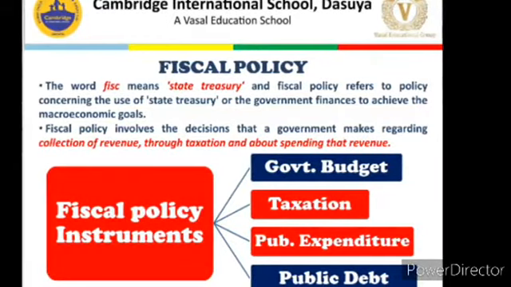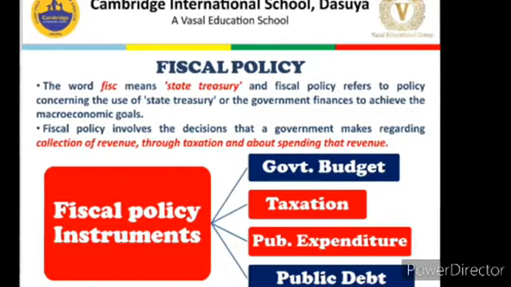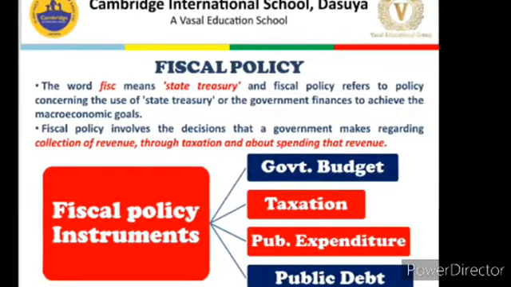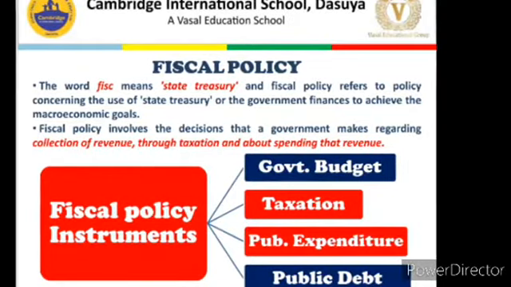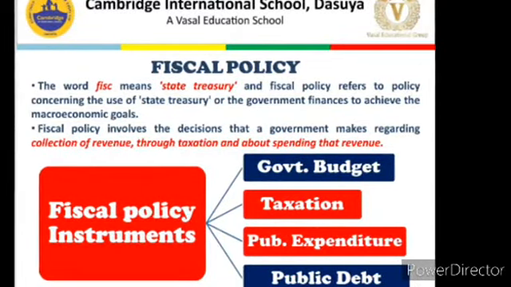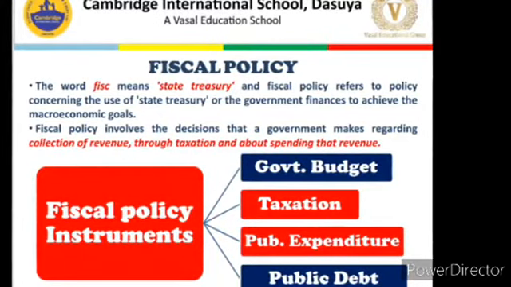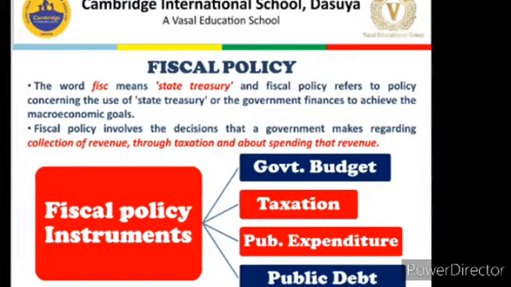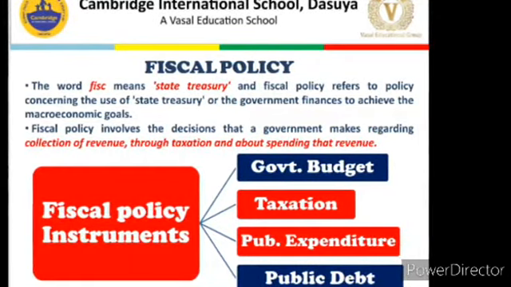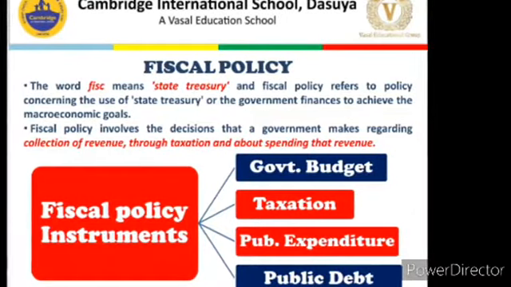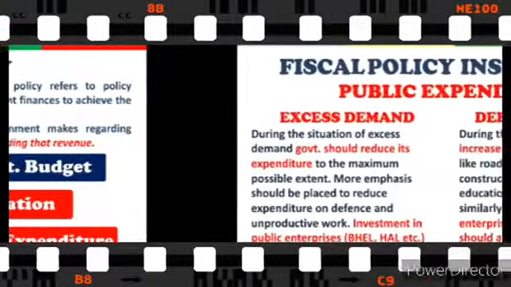It is related to the fiscal policy of the government. This fiscal policy has got four instruments: government budget, taxation, public expenditure or government expenditure, and public debt. Out of these four, the middle two, taxation and public expenditure, come under the scope of study in our syllabus. So now we will be talking about taxation and public expenditure.